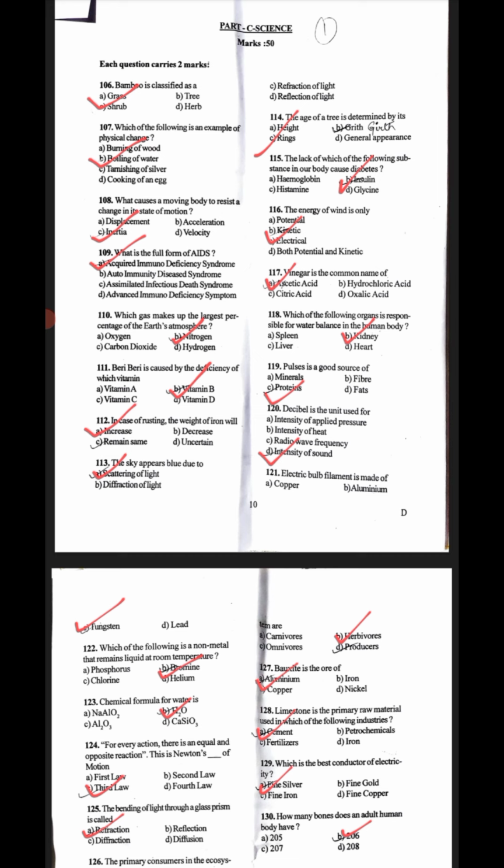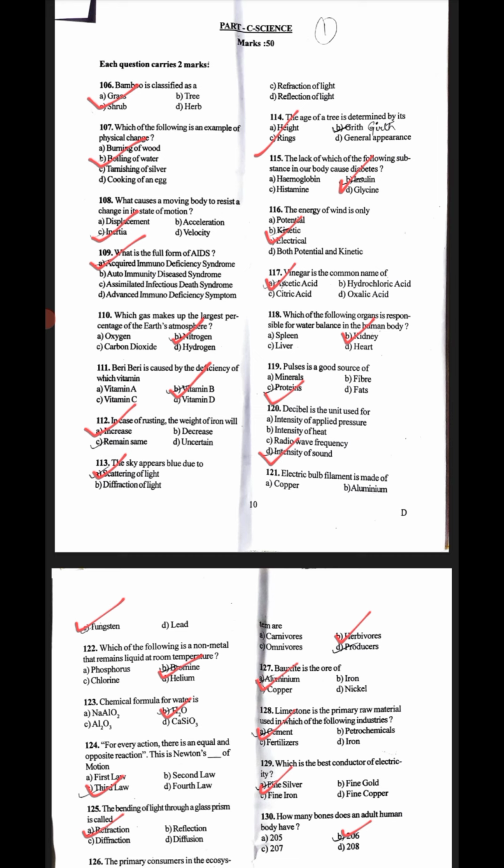In case of rusting, the weight of iron will increase, decrease, remain same, uncertain. The correct answer is A, increase. The sky appears blue due to? Correct answer is A, scattering of light. The next one: the age of a tree is determined by its rings. The correct answer is C, rings.